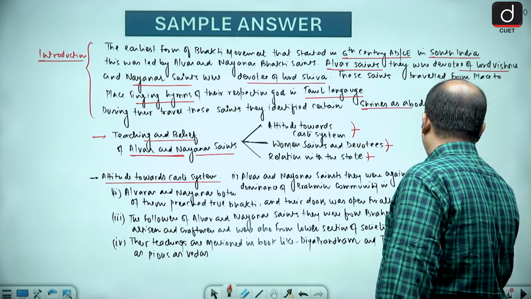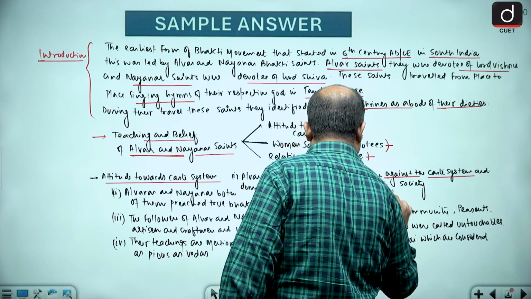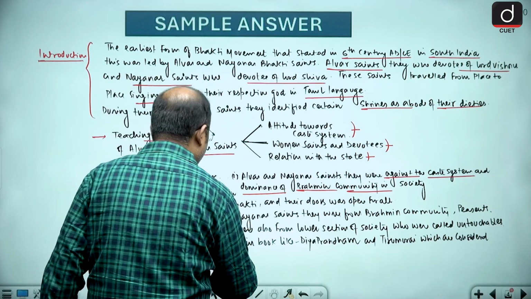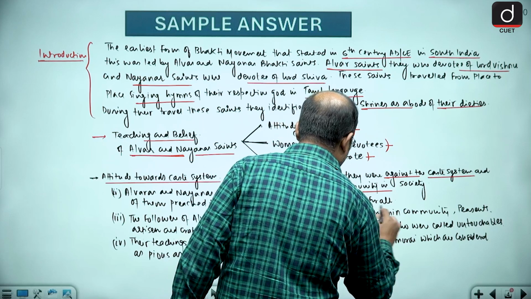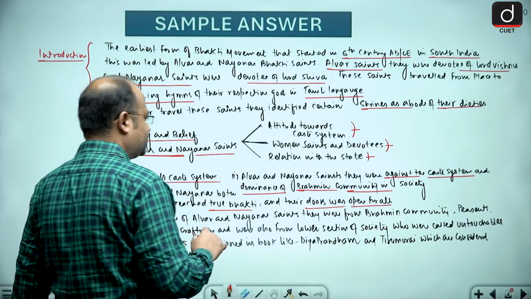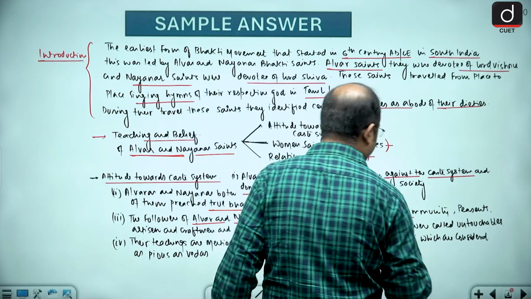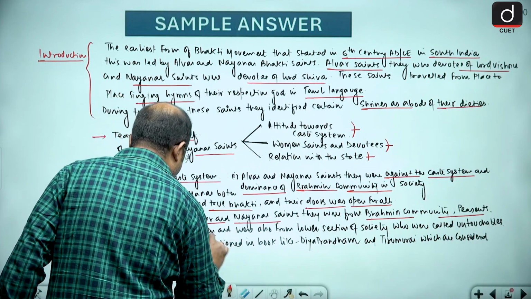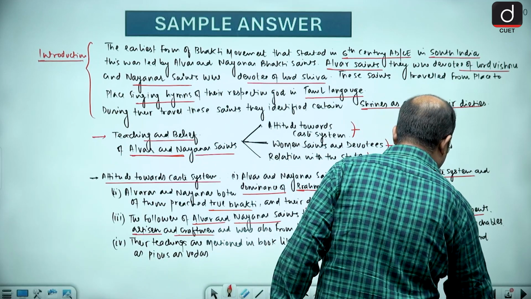So first of all, they were against the caste system and the dominance of the Brahmin community in society, and they preached true bhakti, that is, direct devotion towards God. Their door was open for all, so there was no discrimination among the followers. The followers of Alvar and Nayanar Bhakti saints were from the Brahmin community, the peasant community, artisans and craftsmen, and even from the lowermost section of society, who were called untouchables.